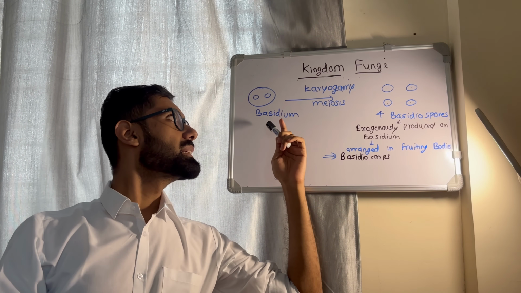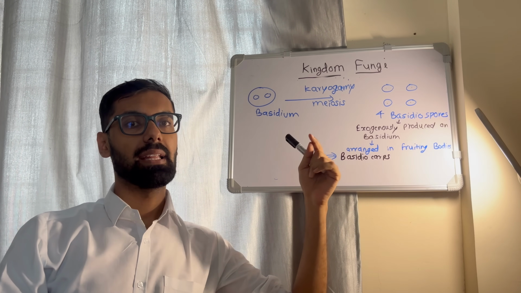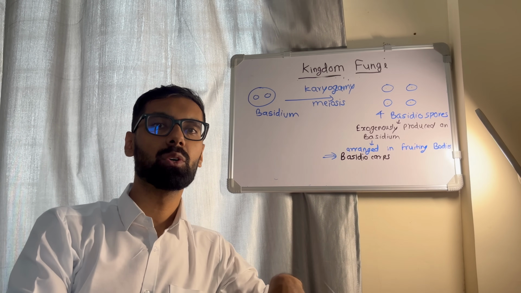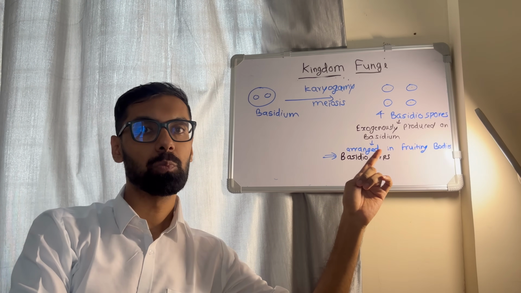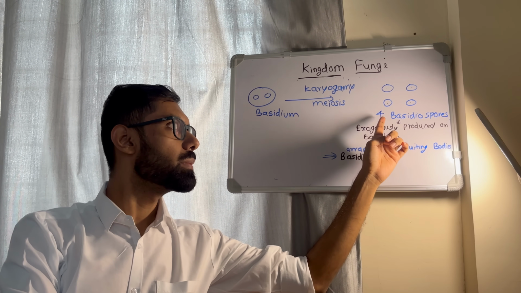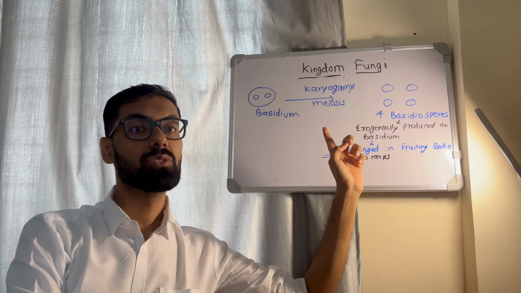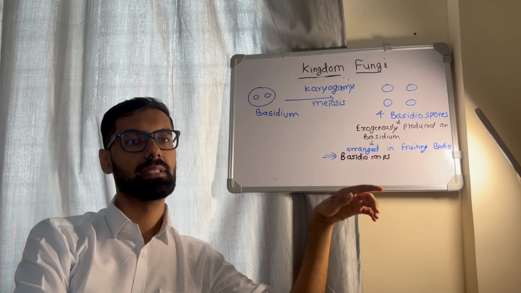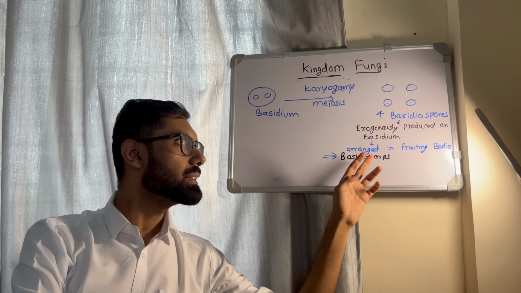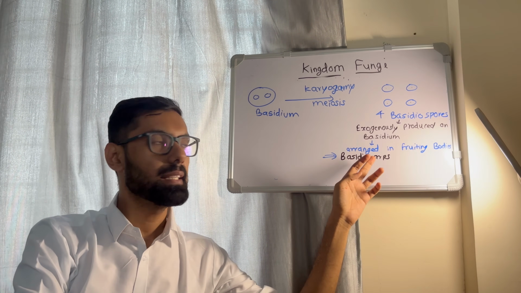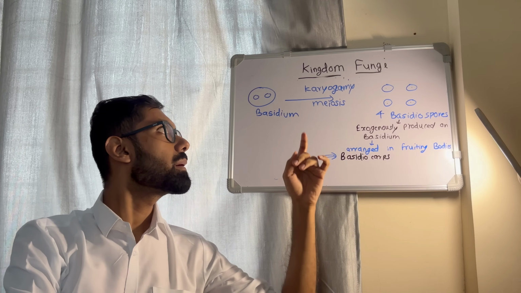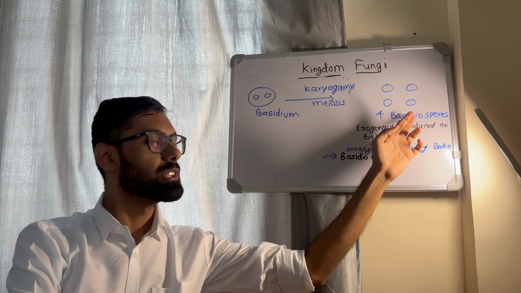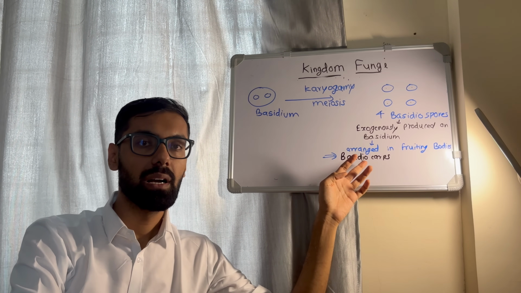Now, this basidium undergoes karyogamy, that is the fusion of the nuclei, and meiosis, that is the reduction division, and it forms 4 basidiospores. Now, these 4 basidiospores are exogenously produced on the basidium, and these basidia are arranged in a fruiting body known as basidiocarps. So you should remember basidium, basidiospores and basidiocarps.